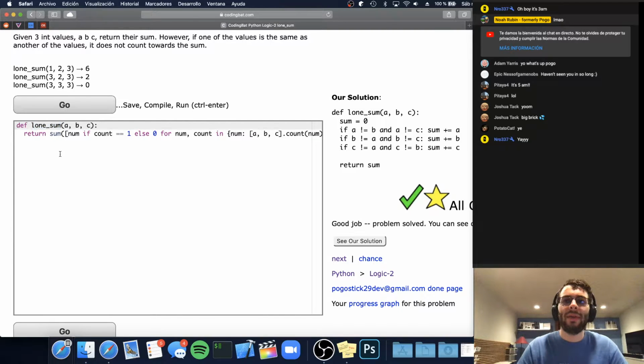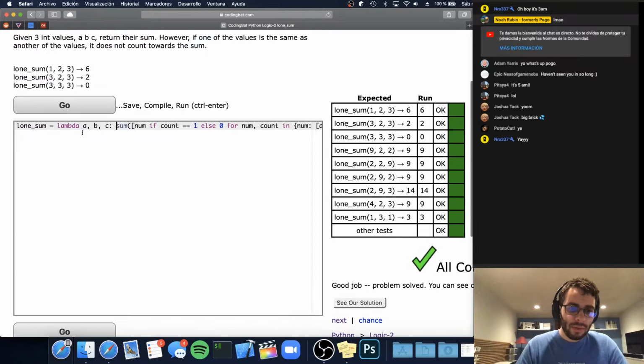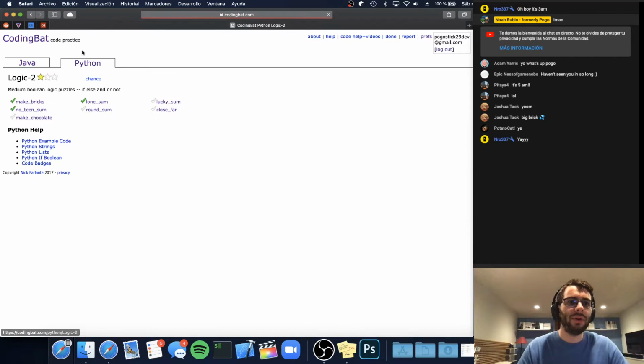If you wanted to actually do this as a one-liner, you'd have to say lone sum equals lambda a, b, c colon, like that. Hopefully that'll still work. So that still works. So if you really wanted this to actually be a one-liner, then you could just convert the function definition that they give you into a lambda like that. But I'm not really interested in that because it's trivial and you can always do it.